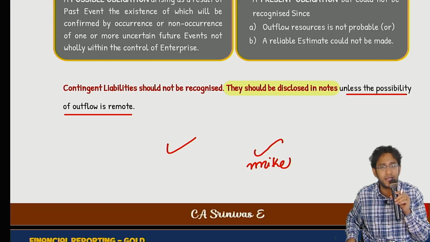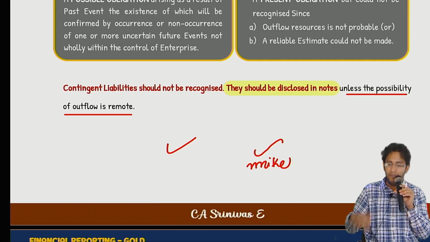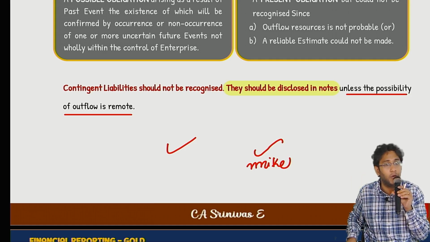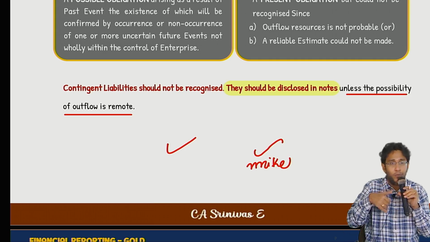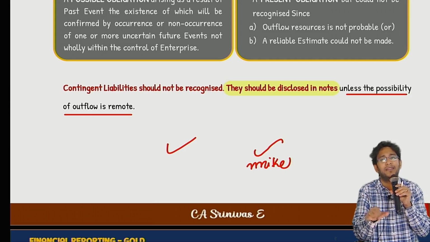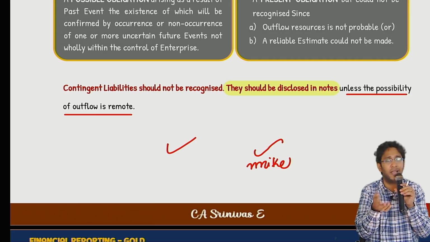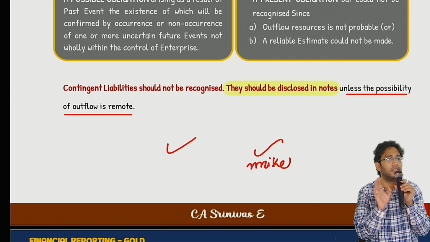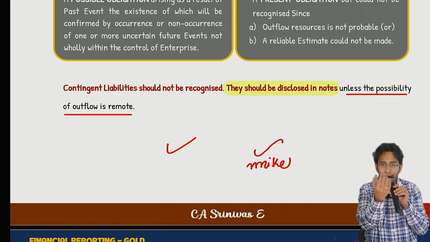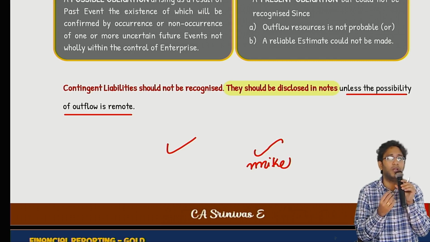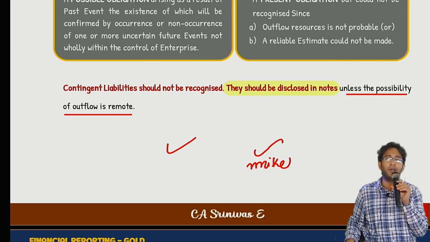Can I recognize an asset? Receivable can I recognize? I am having very high chance of winning. Contingent liability which you have to pay, that only the standard asked not to recognize. Contingent asset, why will they allow you to recognize? Contingent liability I am disclosing. Contingent asset also you will only have to disclose, provided winning the case and recovering that amount is probable. If that is also not probable, don't even disclose it. Sir, then when will you recognize it?